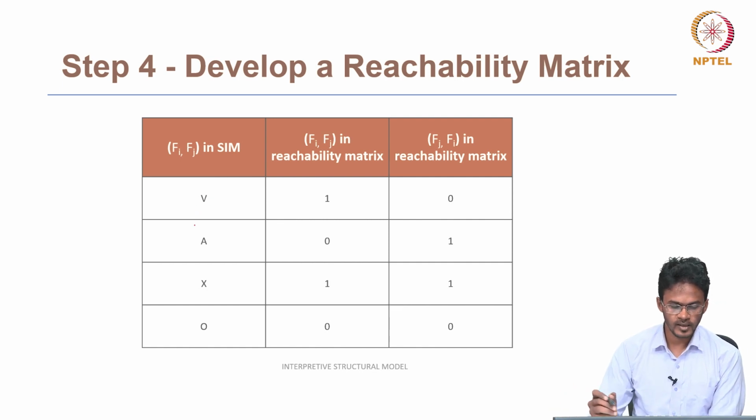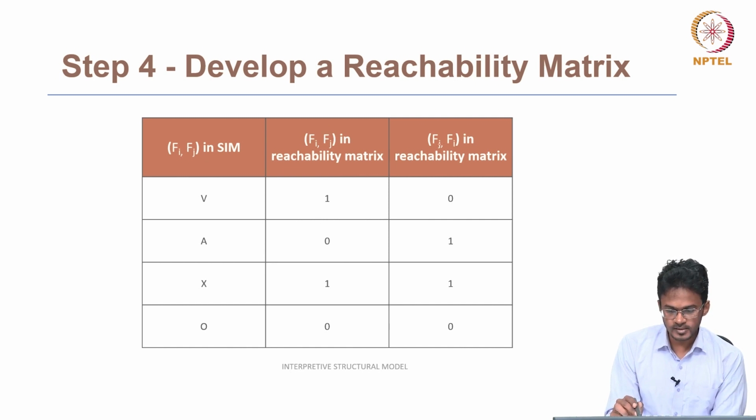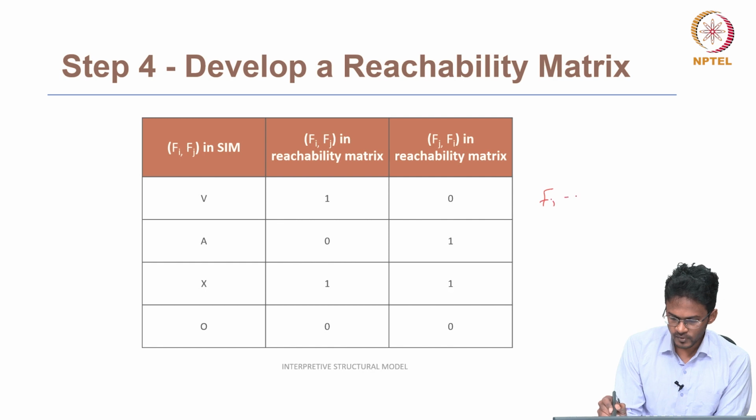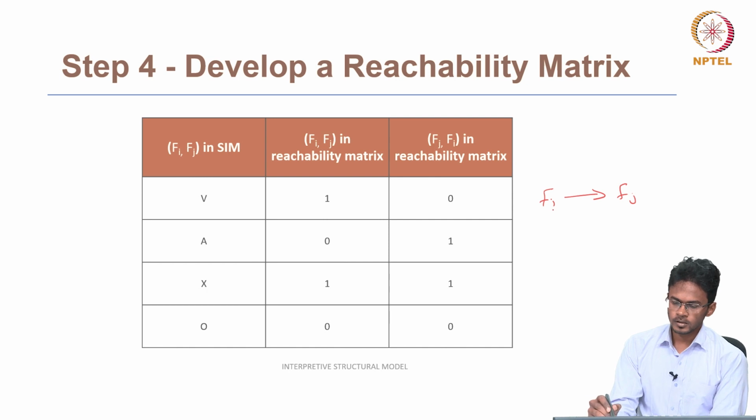So if the relationship between Fi and Fj is V in the self-interaction matrix, it means that in the reachability matrix, the cell that corresponds to the relationship from Fi to Fj will be 1, and the cell that corresponds to the relationship from Fj to Fi will be 0. So it means that Fi is directly influencing Fj, but the reverse is not true.